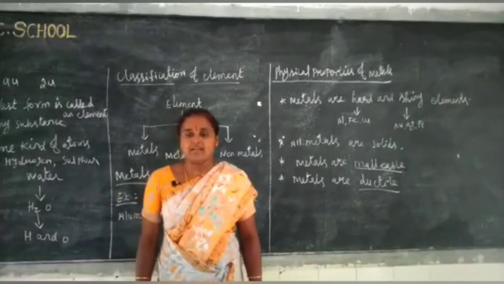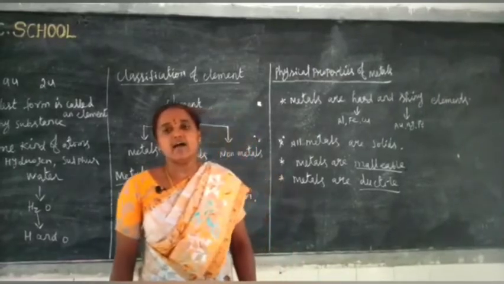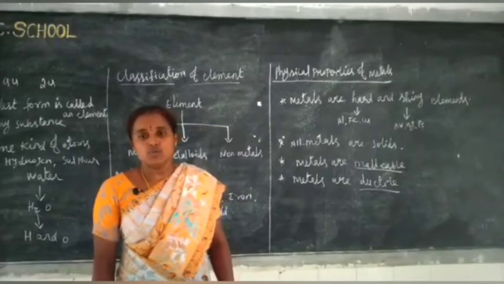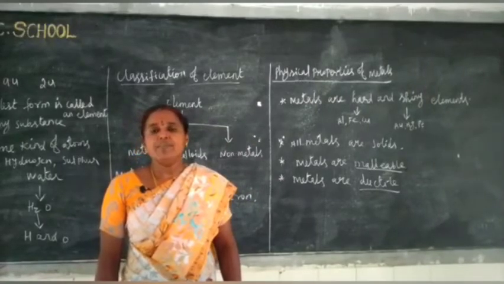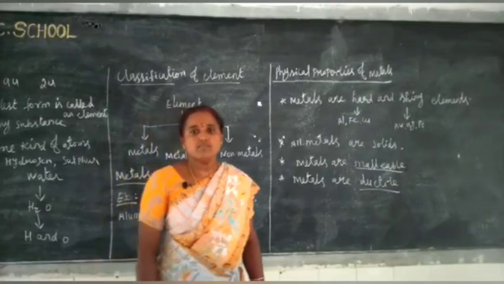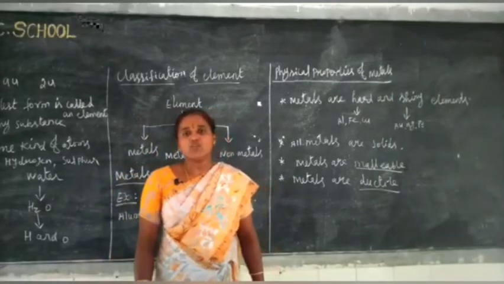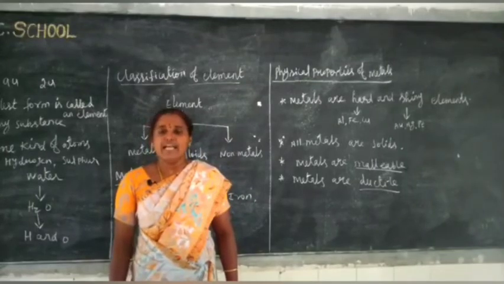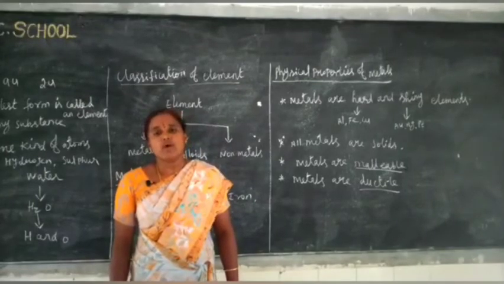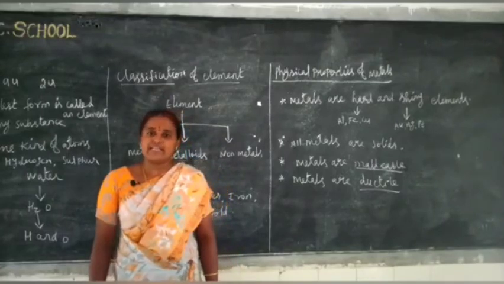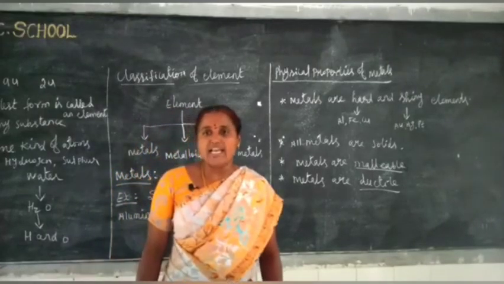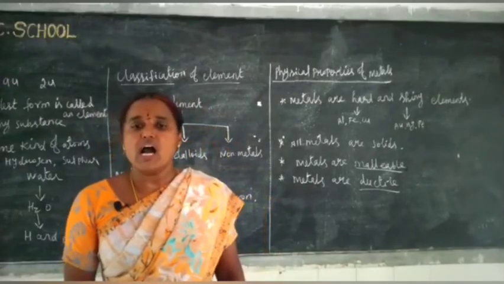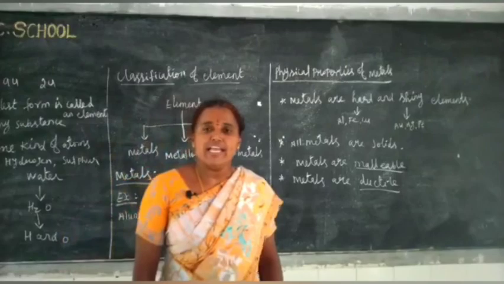Next, they are good conductors of heat and electricity. For example, we use a pressure cooker in our kitchen. It is a good conductor of heat. Also, copper wire is a good conductor of electricity.